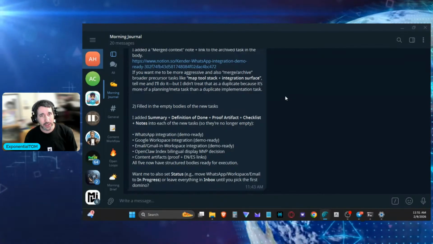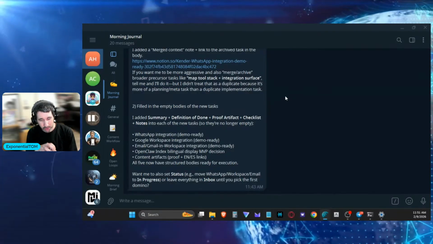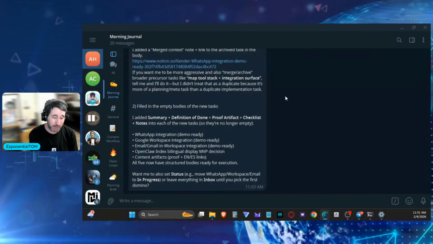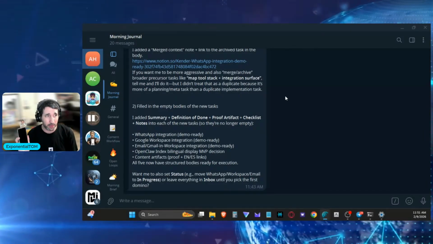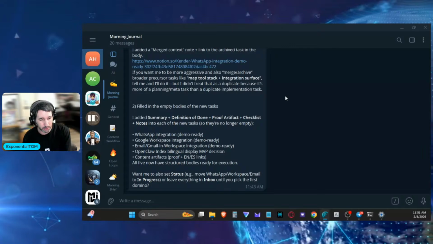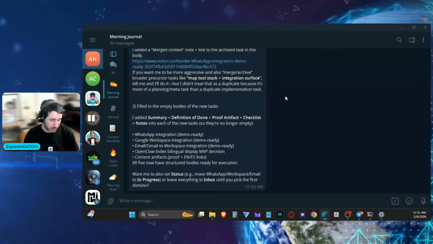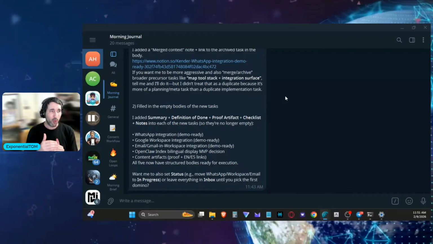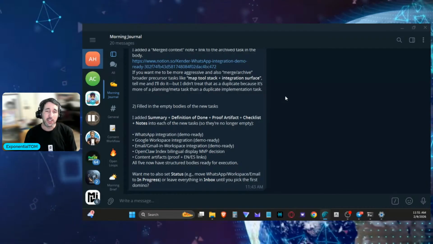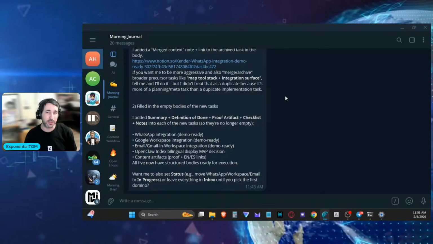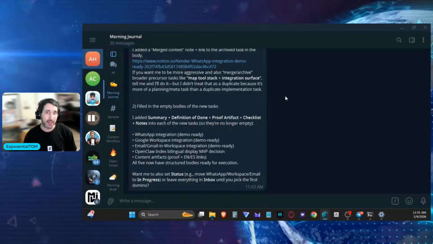I integrated Atlas with Telegram, which was great because it means I can chat with him on the Telegram interface and also on the phone, which is something that I do regularly. But the problem that I found is that Telegram only has one message feed, so it was very hard to keep track of different conversations that were happening at the same time.